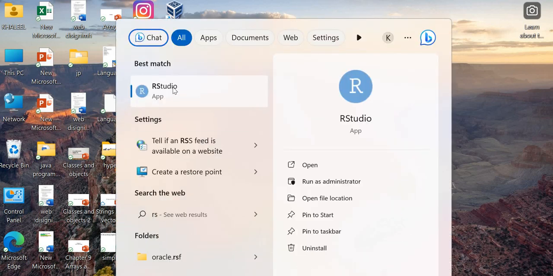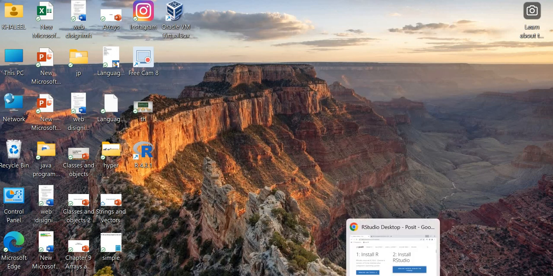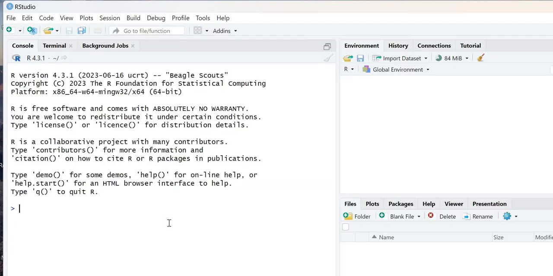So this is the R Studio application. Click on it. Yes, it opens the R Studio homepage.